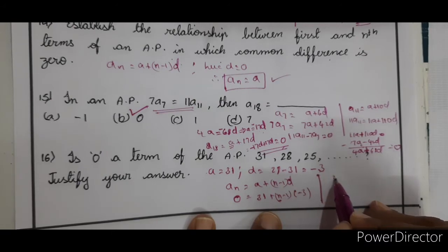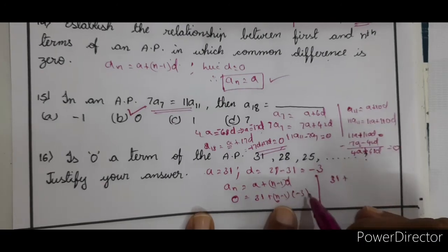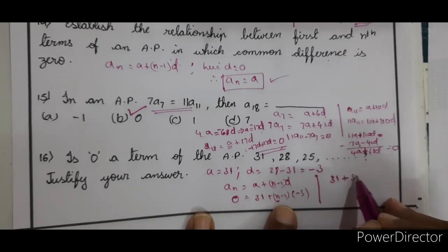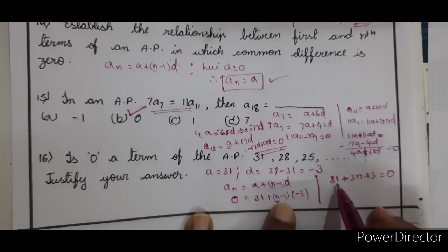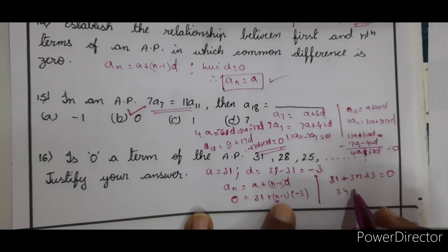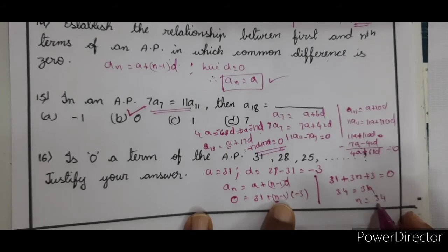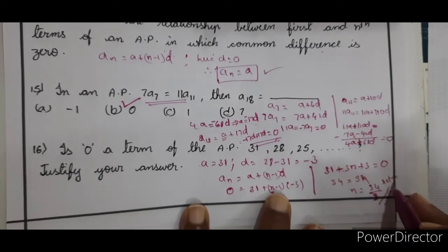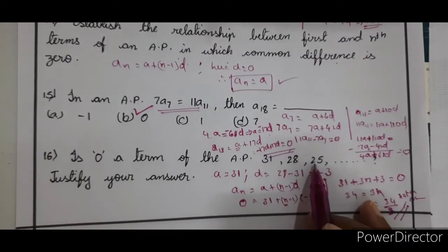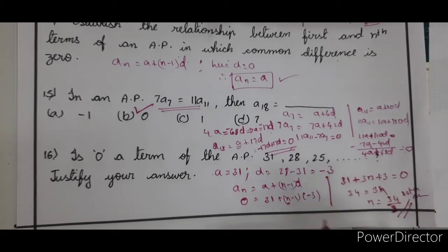Now here you have 31 minus 3n plus 3 is equal to 0. So 31 plus 3 is 34, which is equal to 3n, and now n is equal to 34 by 3. Is it an integer? No. Right? This is not an integer. n should be an integer only. So you are not getting an integer.